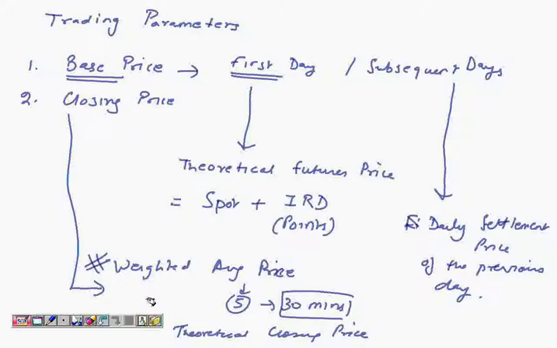So please remember, base price is the opening price. On the first day it has to be the theoretical futures price, which is spot plus IID. On subsequent days it will be the settlement price of the previous day. The closing price is the weighted average price in the last 30 minutes, which is very important. If there are not enough transactions, if 5 transactions have not happened, then we look at the weighted average price of the transactions whenever those 5 transactions happen. And if trading has not happened at all in that contract, then we come down to a theoretical closing price. So see you soon for other concepts.